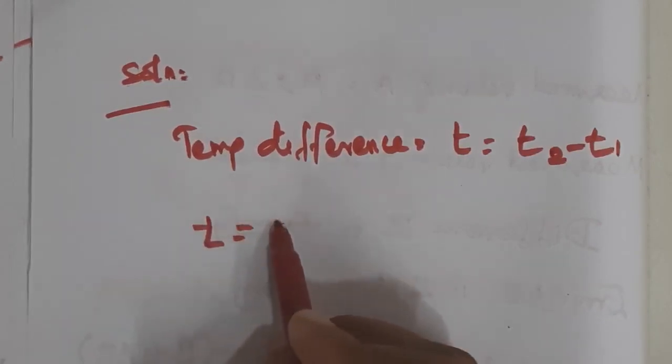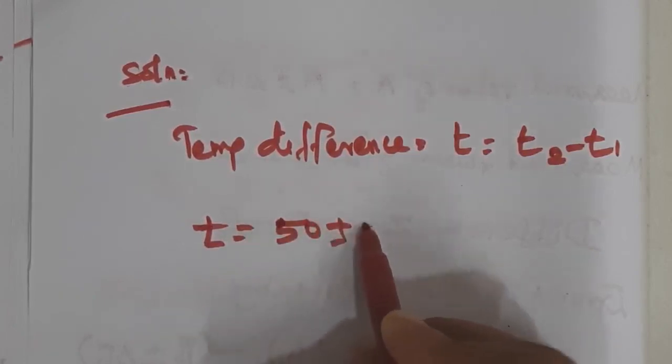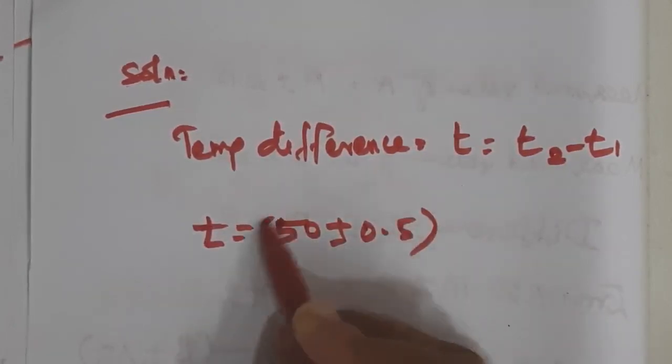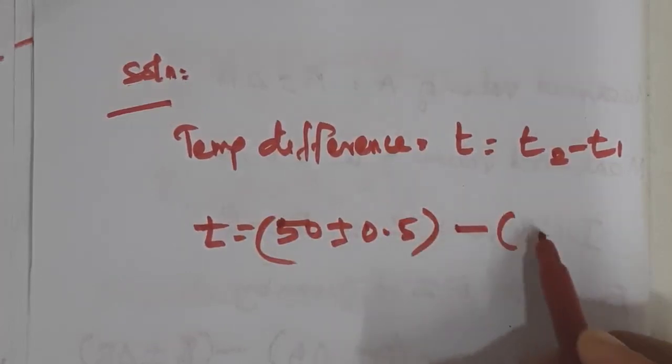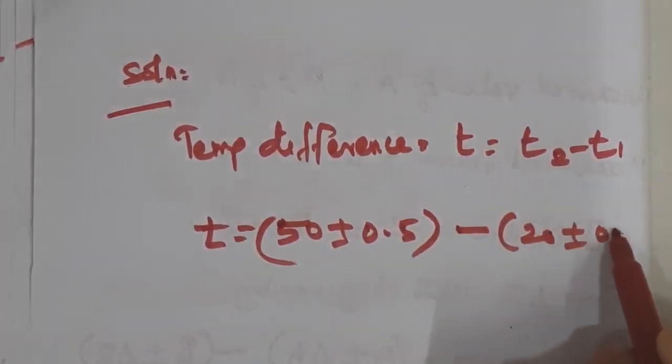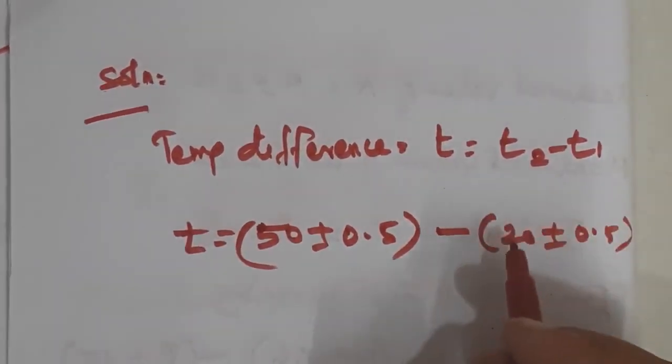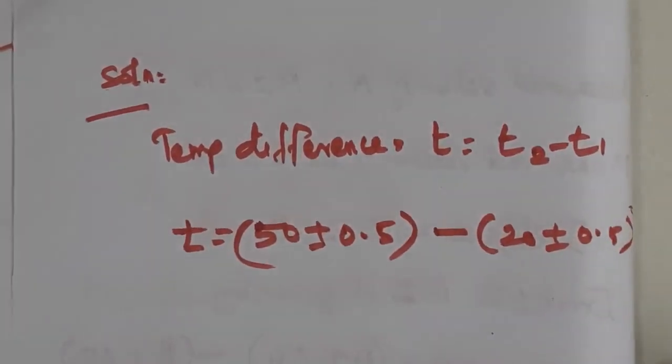That is 50 plus or minus 0.5 minus 20 plus or minus 0.5, degree Celsius.